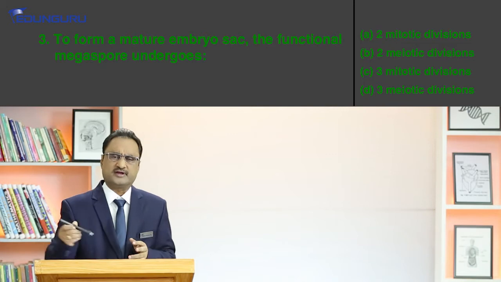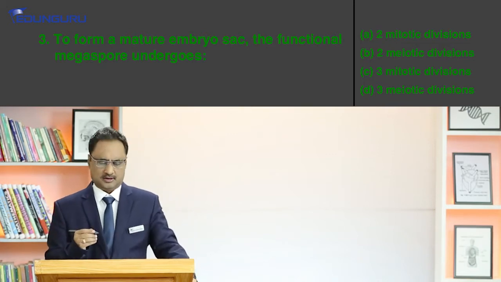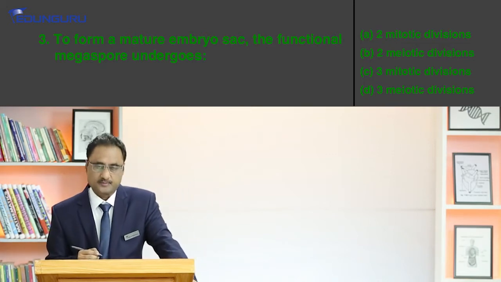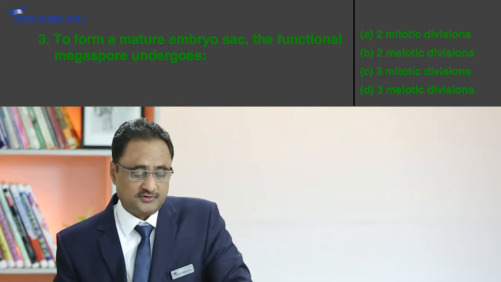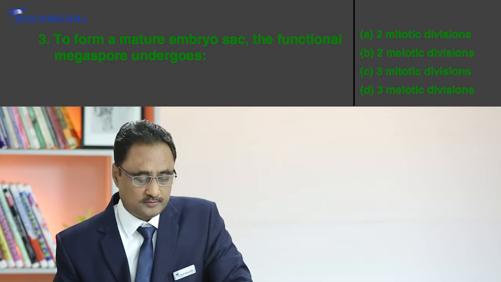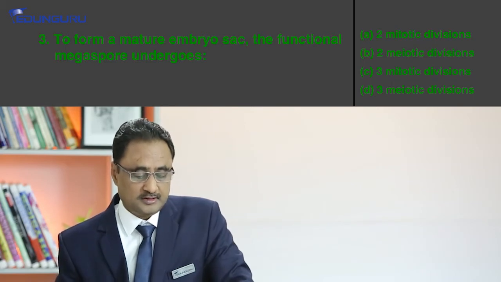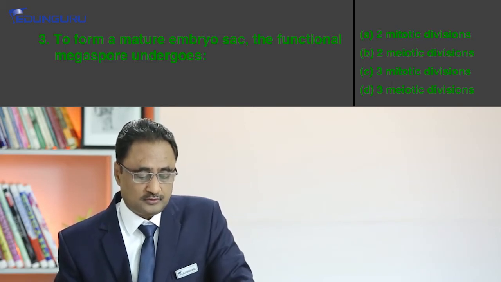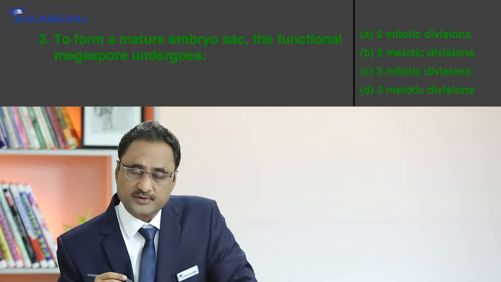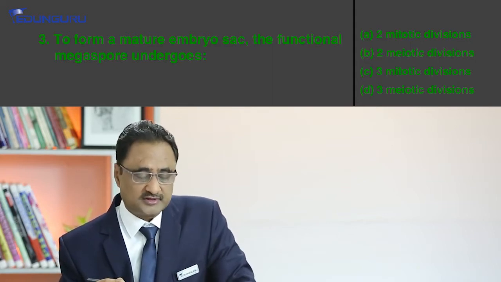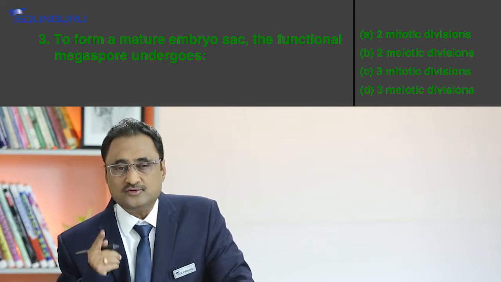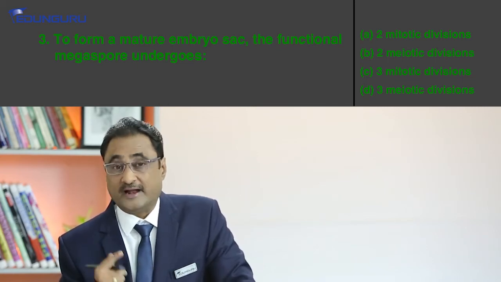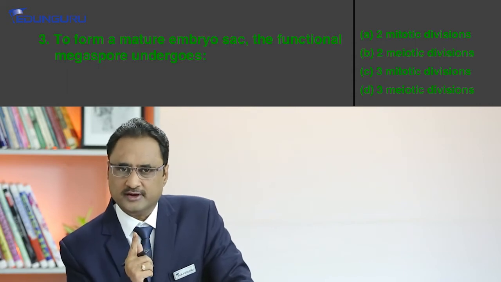Now let's try to understand the entire development, the process of sporogenesis. This question is talking about the formation of the embryo sac from the functional megaspore, so we need to identify the starting point and the ending point, right?